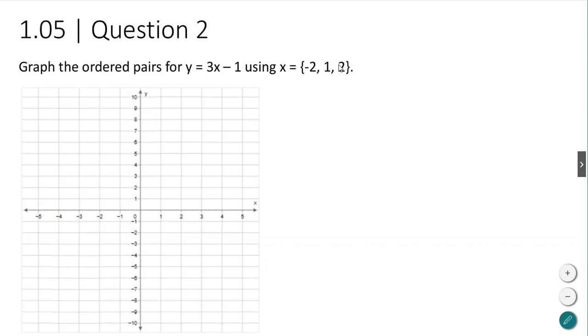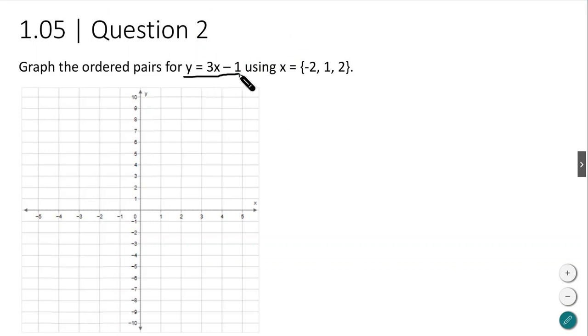So what do we do with that? First of all, we have to graph at some point, but before we do that, the question is, how do we graph this? We are going to use the x values that they gave us and the equation that they gave us to plot this out. So let's start by rewriting the equation.